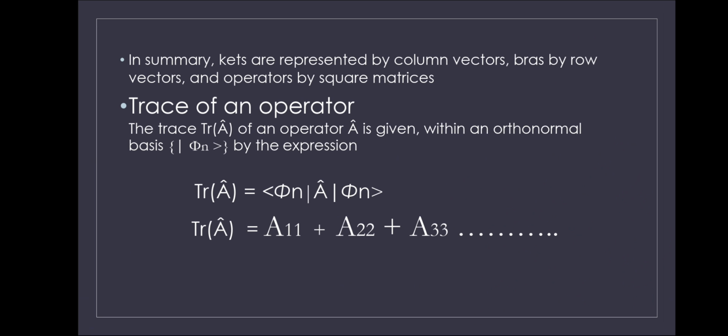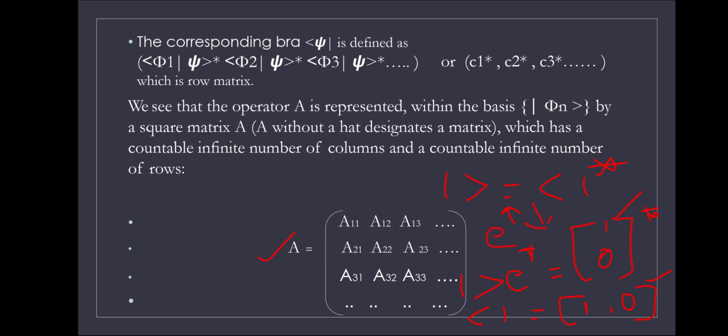Therefore, finally we can conclude that the ket form is represented in the form of column vectors, whereas the bra notation, being the conjugate of the ket, is represented by row vectors, and the operators are represented in the form of square matrices. Here A is nothing but the operator. We see that the operator A is represented within the basis, so when we apply certain operators, it is represented in the form of this square matrix.